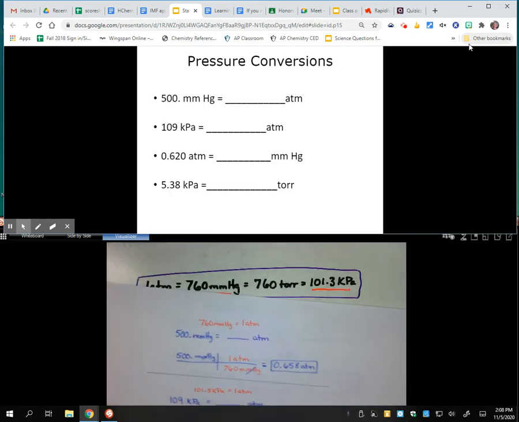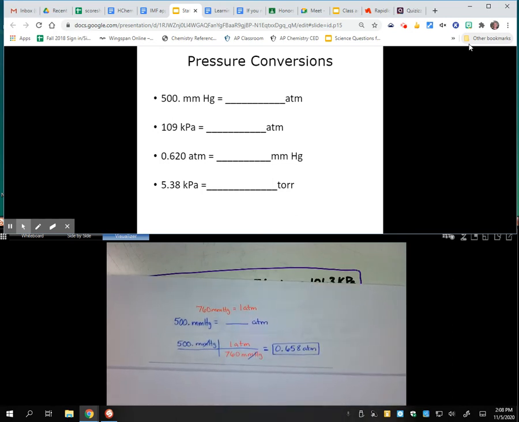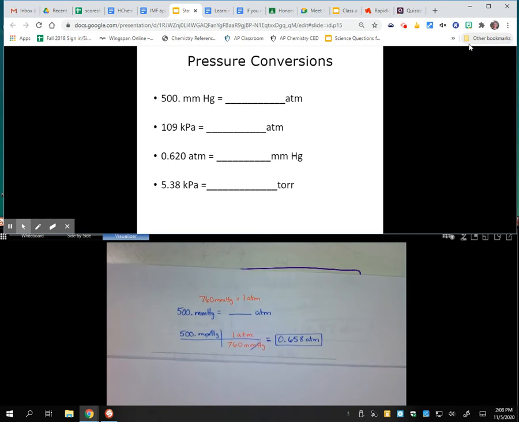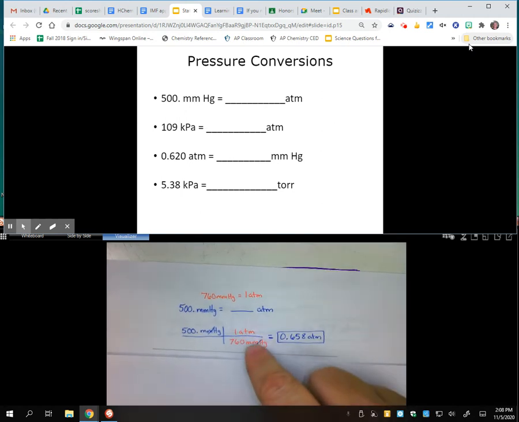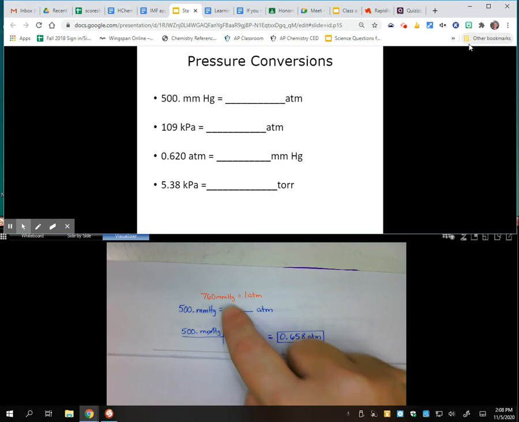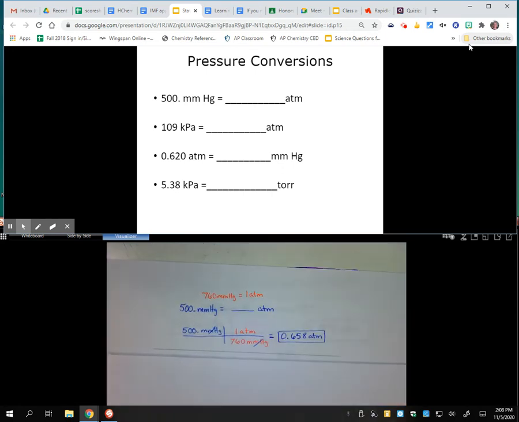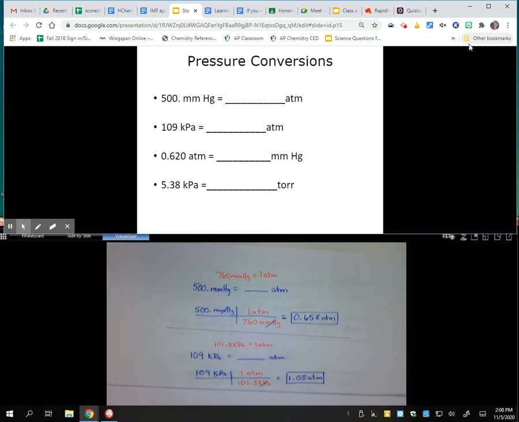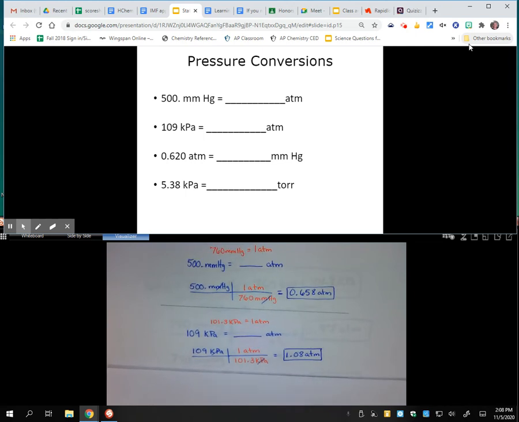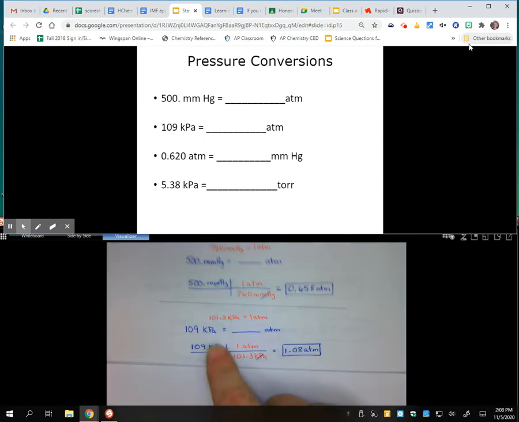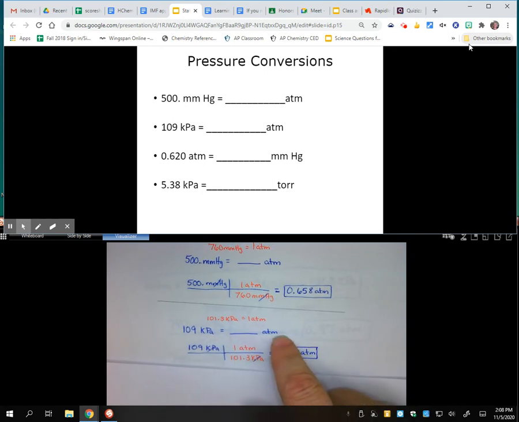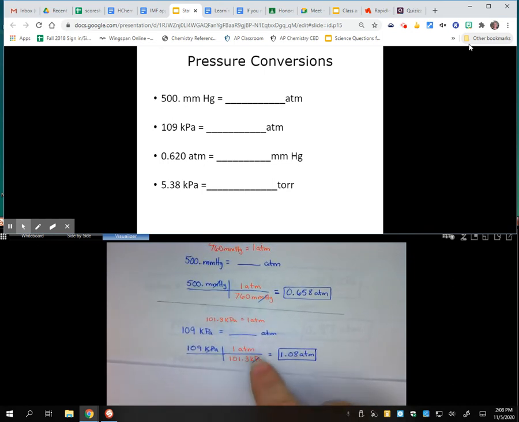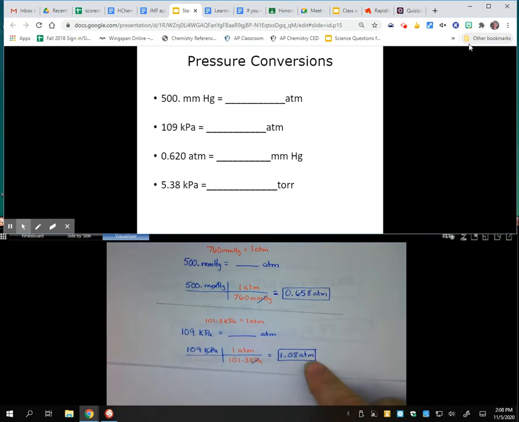Okay. So hopefully you were successful in all of these. The first one that we're going to look at is 500 millimeters of mercury going to atmospheres. That's very similar to the practice problem I did. We're going to use these two as my conversion factor, so 760 millimeters of mercury have to go on the bottom and atmospheres on top. Number 2, we're going to use these two as our conversion factor because we want to go from kilopascals to atmospheres. So kilopascals has to go on the bottom and atmospheres has to go on the top.